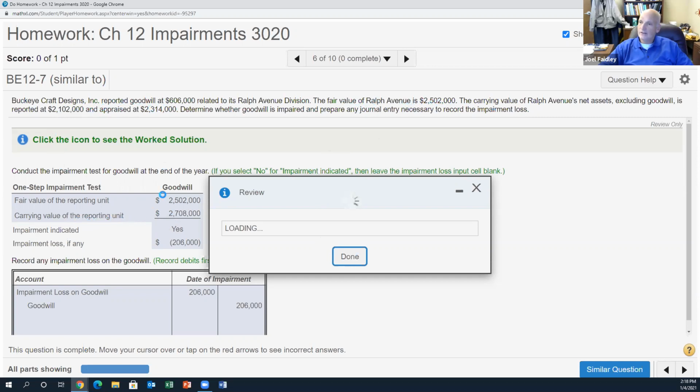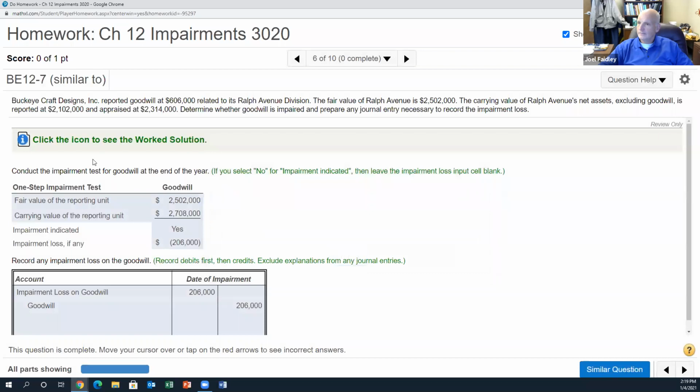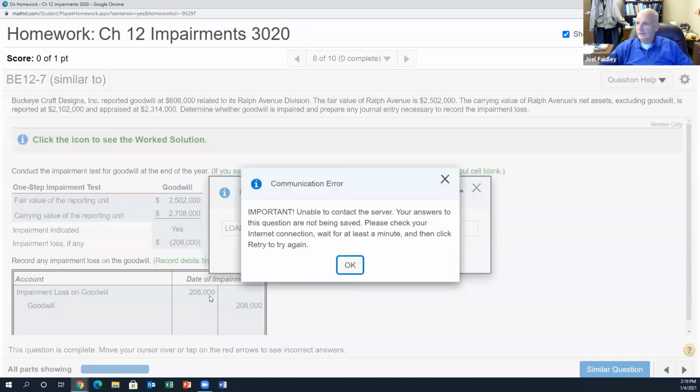So there, the carrying value is more than fair value, and that's a red flag. That means in this one-step process now, there is impairment. So yes, and impairment is simply, let's see here. Doesn't want to cooperate, does it? Well, we don't need that anyway. So $206,000. So we need to write down goodwill, which has a debit balance. Goodwill needs to be written down $206,000. All right. So the impairment loss is $206,000.